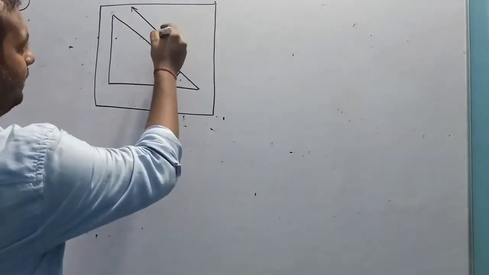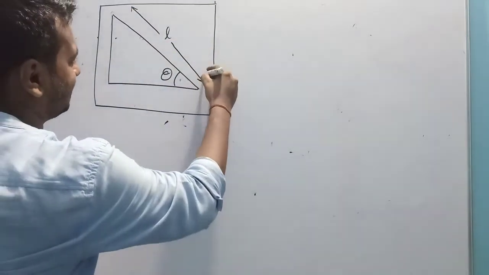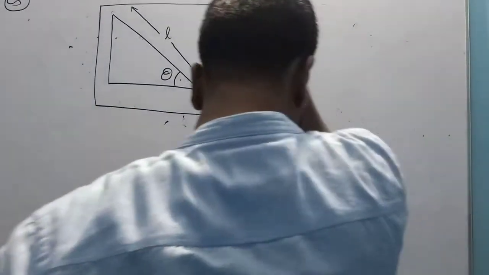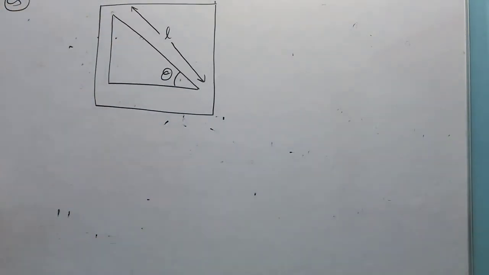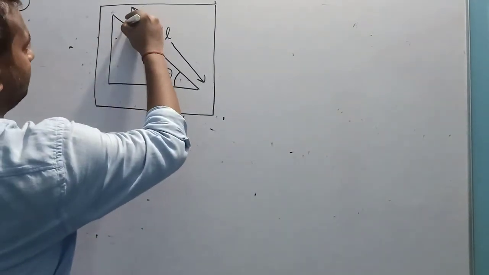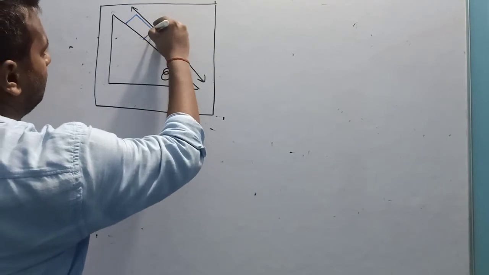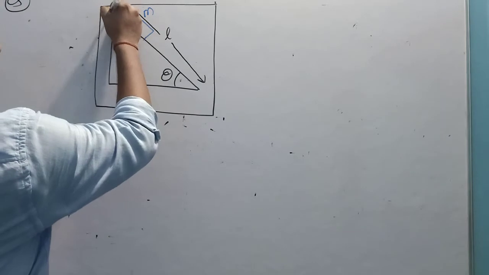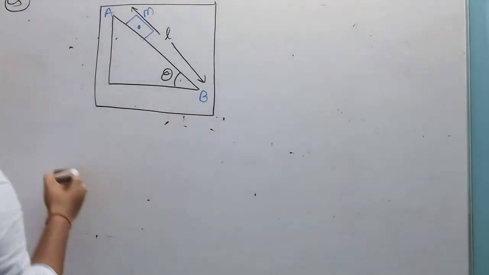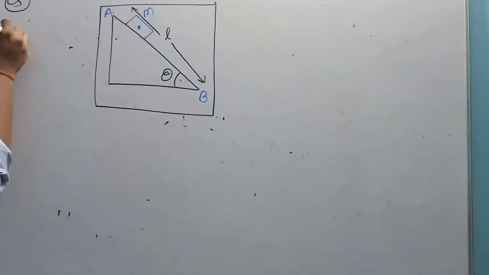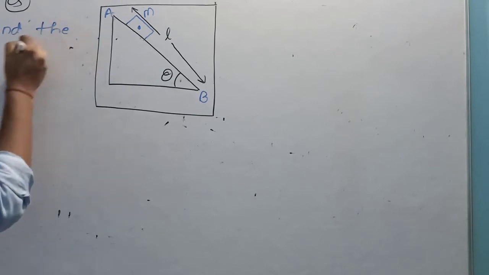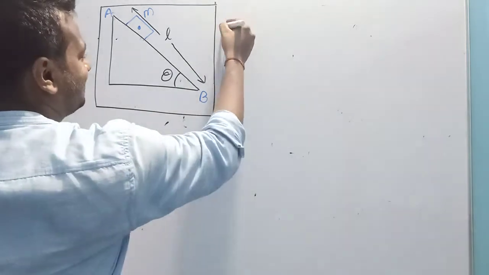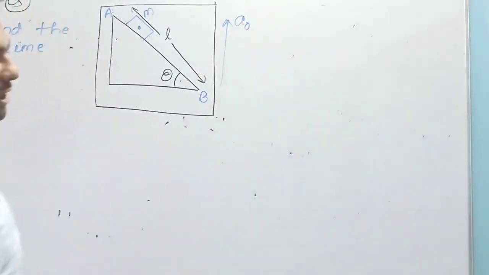the length of this incline is small l. There is a block of mass small m kept here at point A. And this whole system is accelerating upward with acceleration a naught.